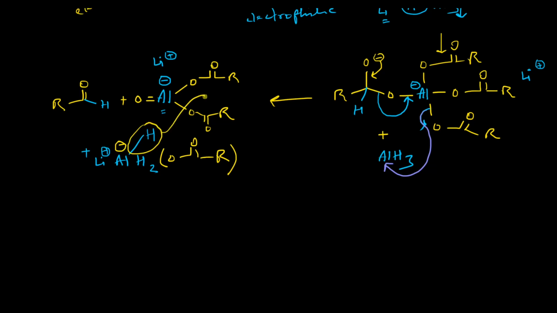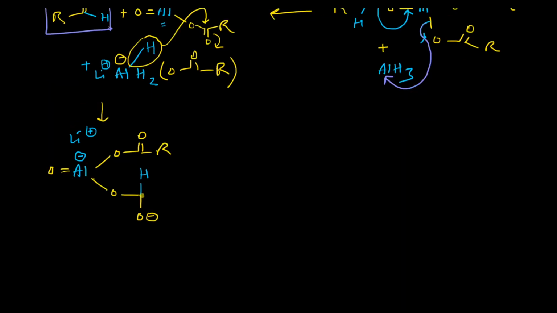So if we consider this particular transformation, we have already obtained one molecule of aldehyde, so I am now not considering this one. So after this hydride transfer, this will be the new intermediate, plus here an alane will be formed. So this particular lithium will now be attached with this particular O minus center.